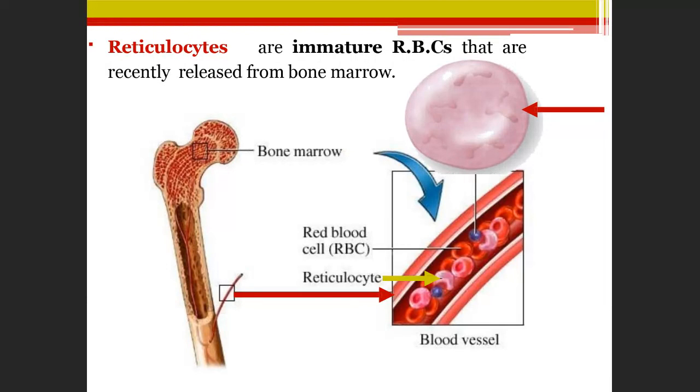Next, reticulocytes are immature RBCs that are recently released from bone marrow. So what do reticulocytes mean? Immature RBCs that are just released from bone marrow, right? Those are called reticulocytes. They are just released into the blood vessel.